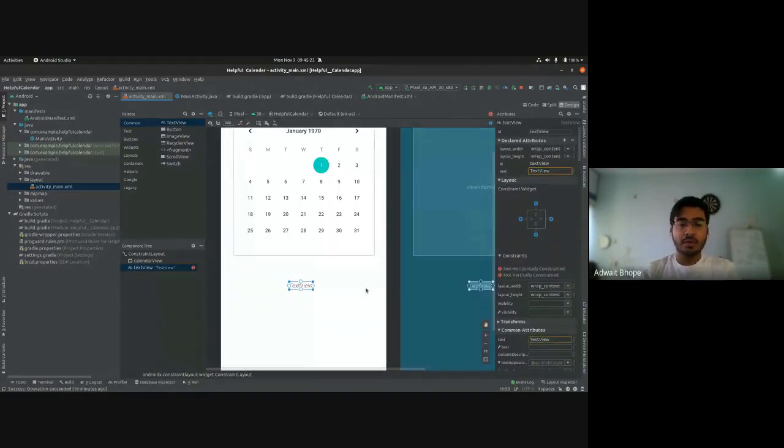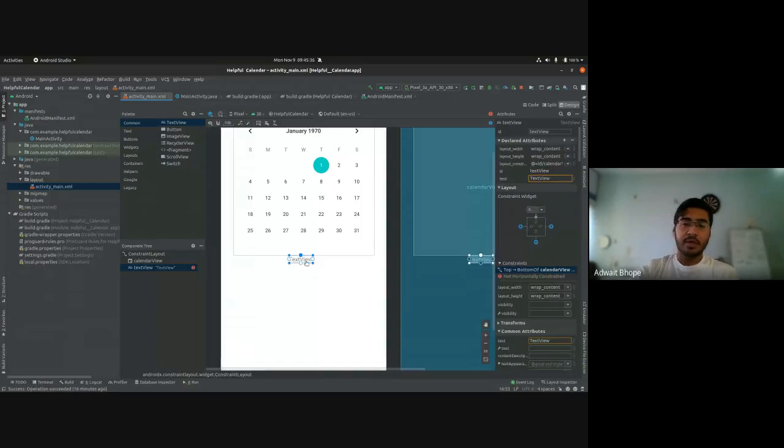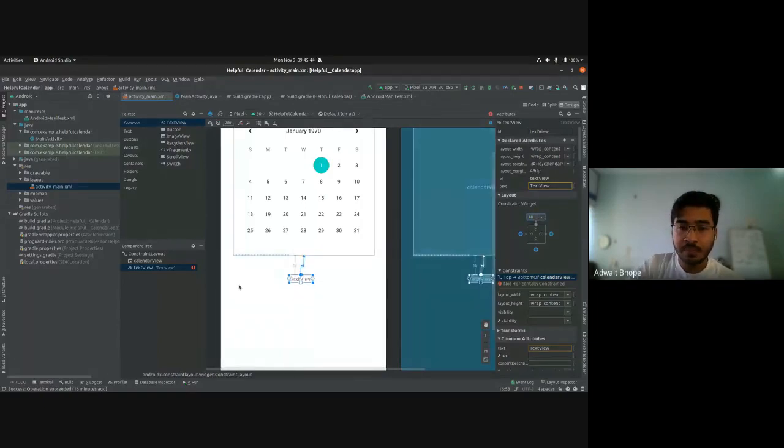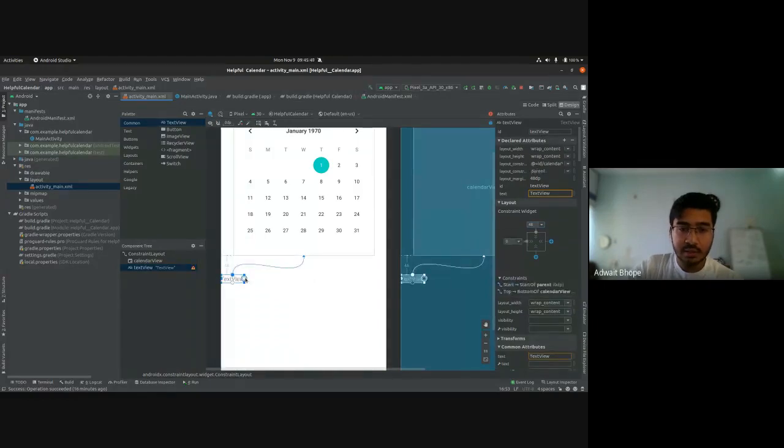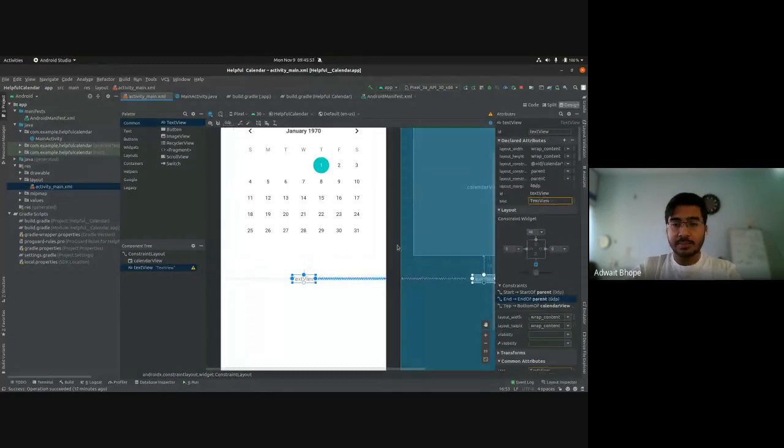And now what we are going to do is constrain this text view relative to this calendar. So click on this blue circle at the top and place this arrow over to the calendar's bottom edge. So that will mean that this text view will appear below this calendar. Just make sure you give some good spacing. I'll keep it 48 dp, and you constrain it to the left and to the right, just as you did with the calendar. So that will get it in the center.